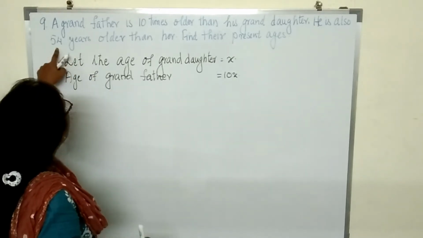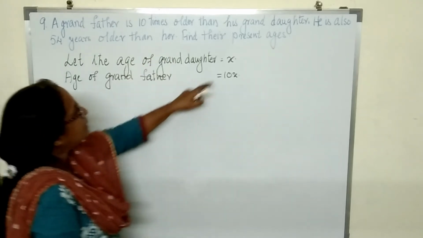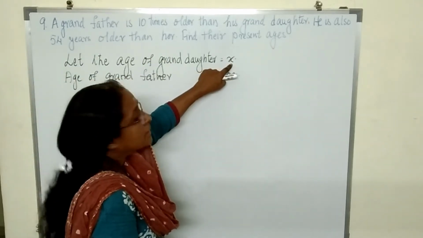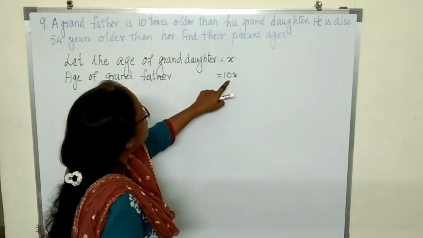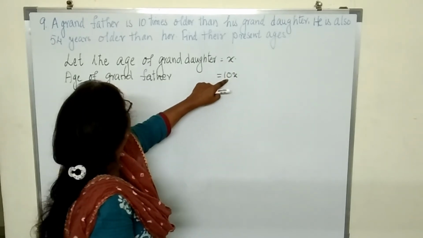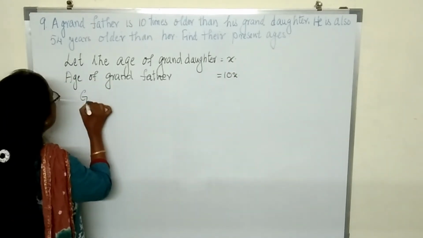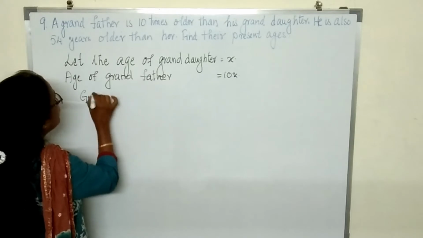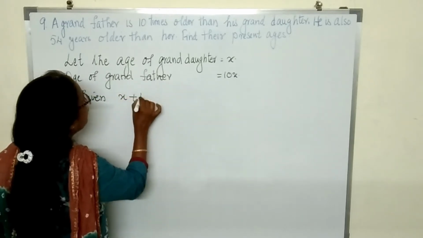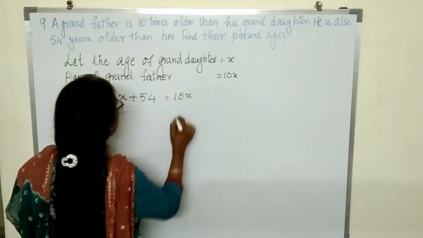He is also 54 years older than her. That means this is the age of the granddaughter and this is the age of the grandfather. This is 54 more than x. So what is given? Given x plus 54 is equal to 10x.